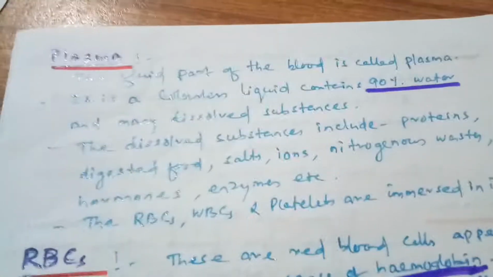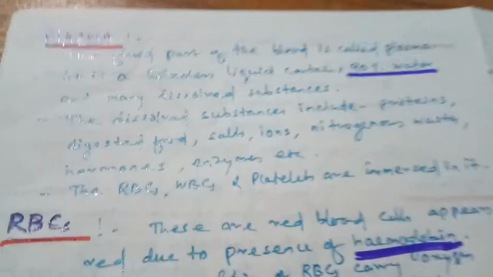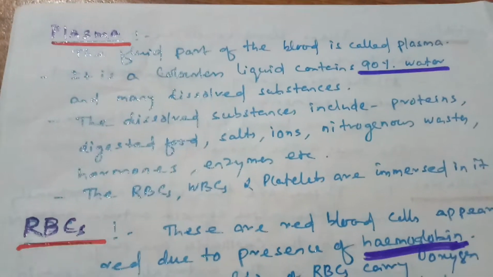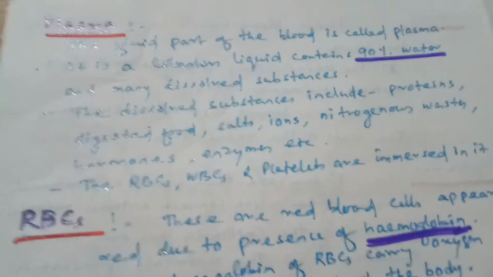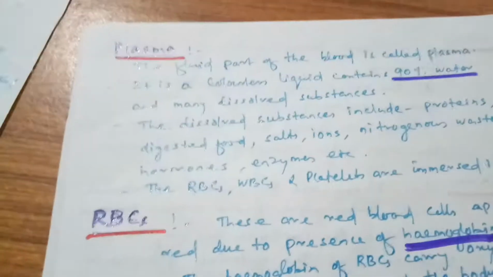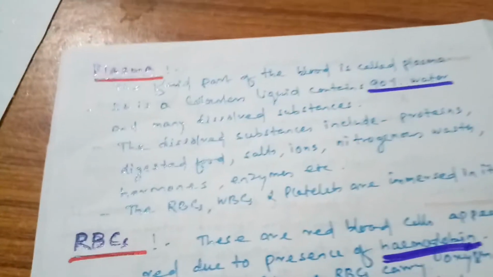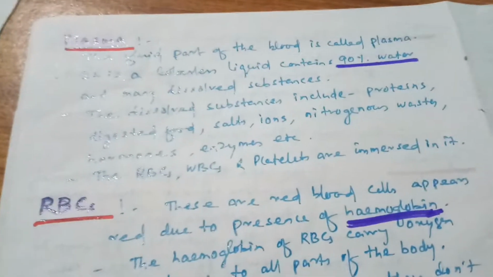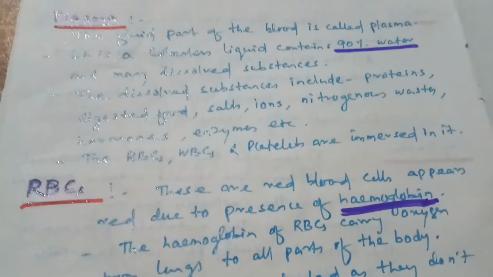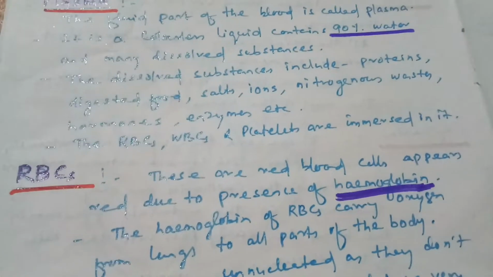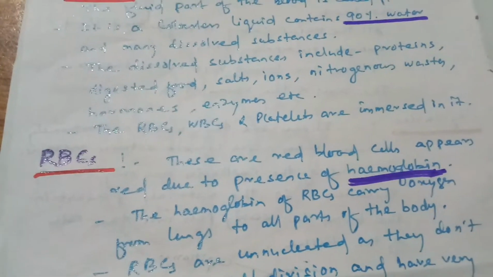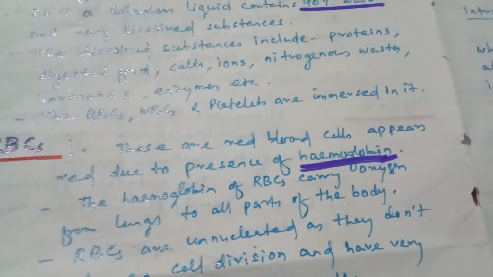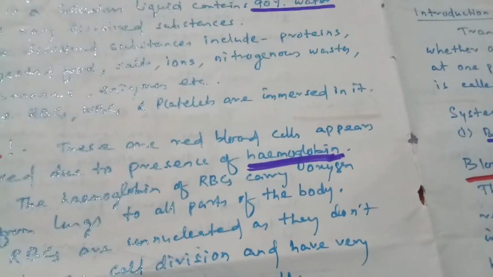Let us come to the plasma. Students, the fluid part of the blood is called plasma. It is a colorless liquid that contains 90% water and many dissolved substances. These dissolved substances include proteins, digested food, salts, nitrogenous wastes, hormones, enzymes, etc. The RBCs, WBCs and platelets are immersed in it.